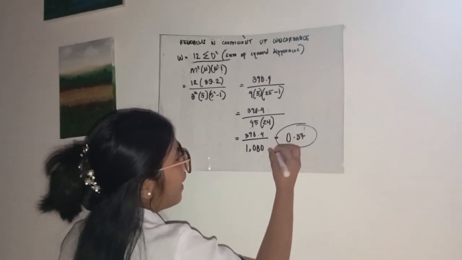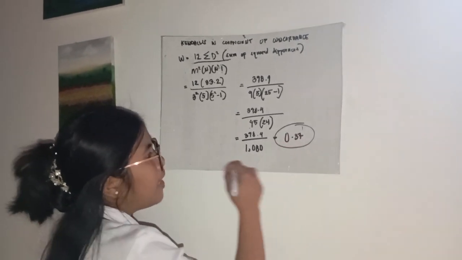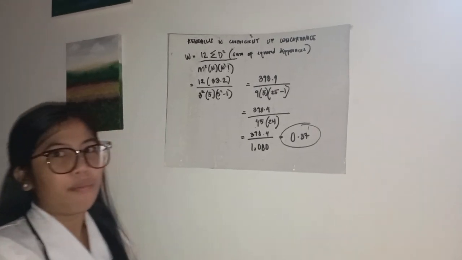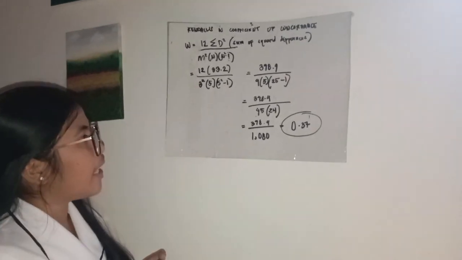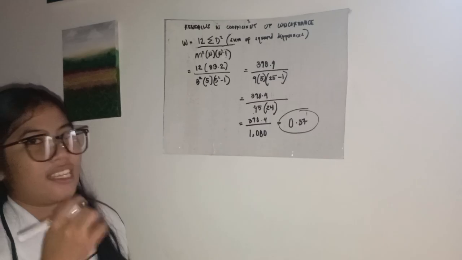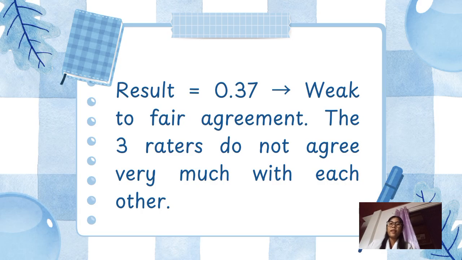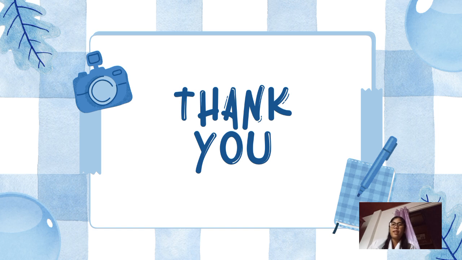So, ibig sabihin, kapag 0.37 is mababa yung chance na nag-agree sila sa isa't isa. So, dahil 0.37 yung result na nakuha natin, ibig sabihin, katulad ng nabanggit kanina, it has weak to fair agreement, or the three raters do not agree very much with each other. So, that's all. Thank you.